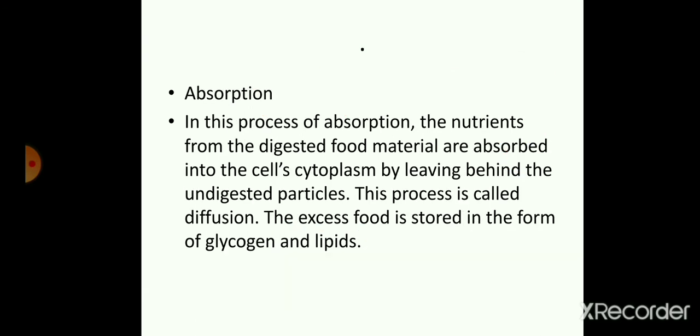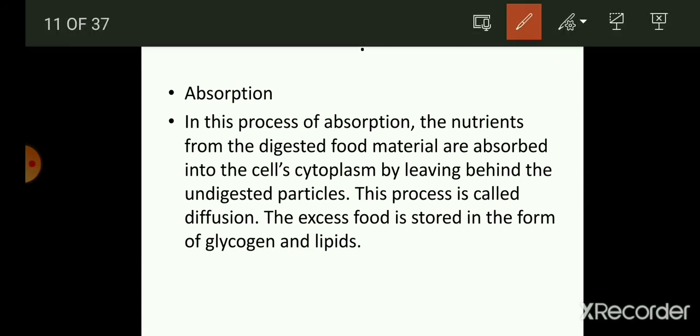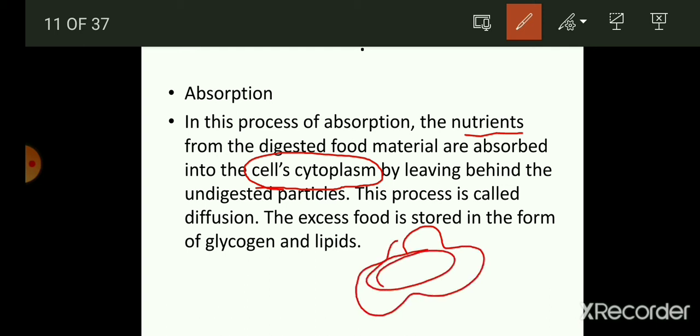Thereafter, we have absorption. So, what do you understand by the term absorption? In absorption, the nutrients from the digested food materials are absorbed into the cell cytoplasm. Cytoplasm means, if this is the cell of amoeba, then whatever is present inside the cell is known as cytoplasm.